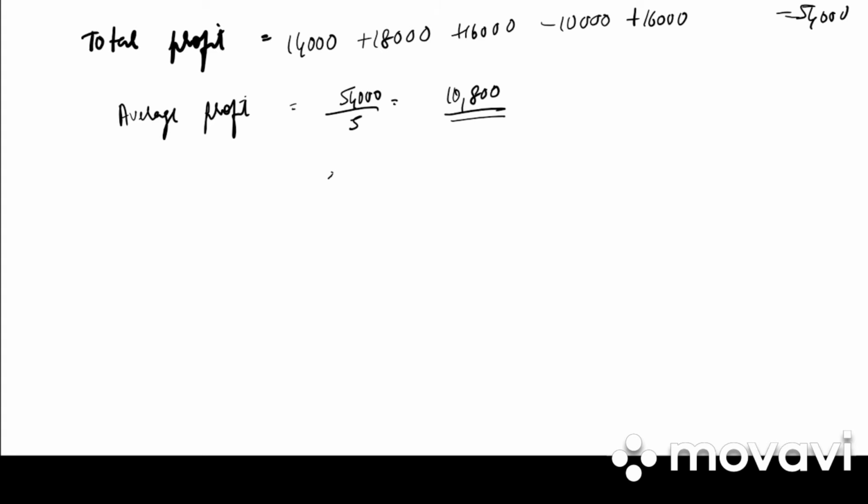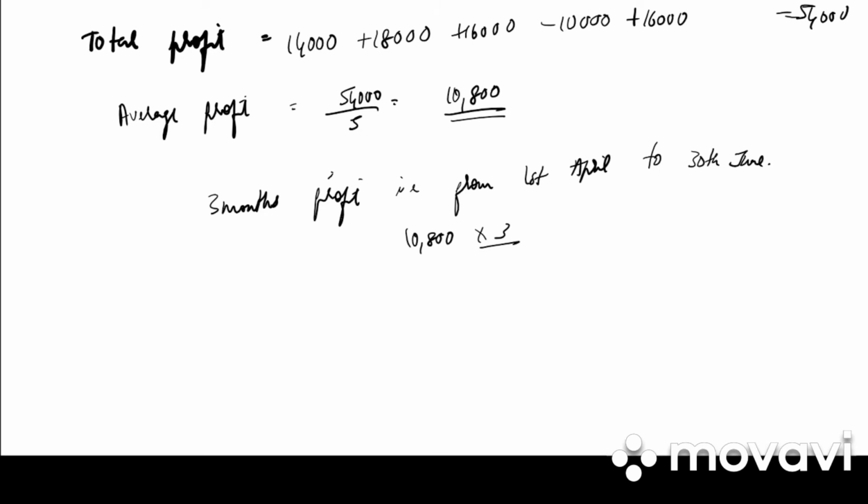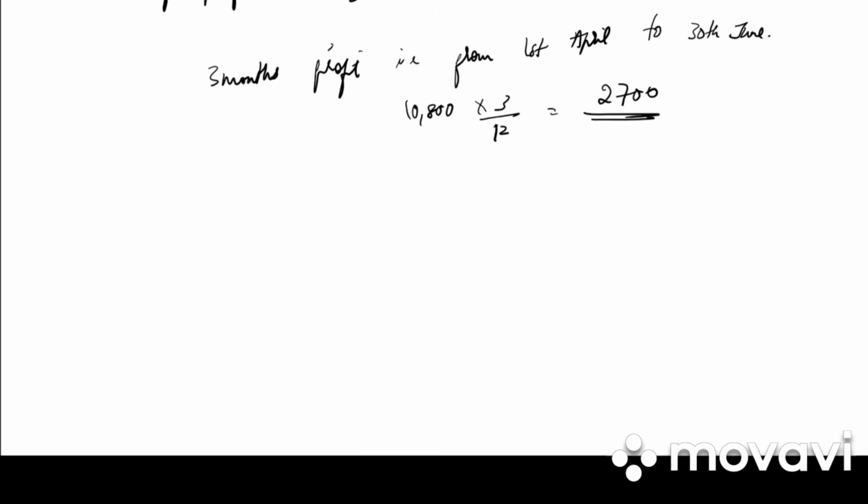This is the average profit for the whole year, but the partner died on 30th June. So we need to find 3 months profit, that is from 1st April to 30th June. So it is 10,800 into 3 by 12. It is 2,700. So how much was the profit for 3 months? 2,700. In that, what is the share of A? Share of A is 2,700 into, what is its ratio? 1 by 3. That is 900.